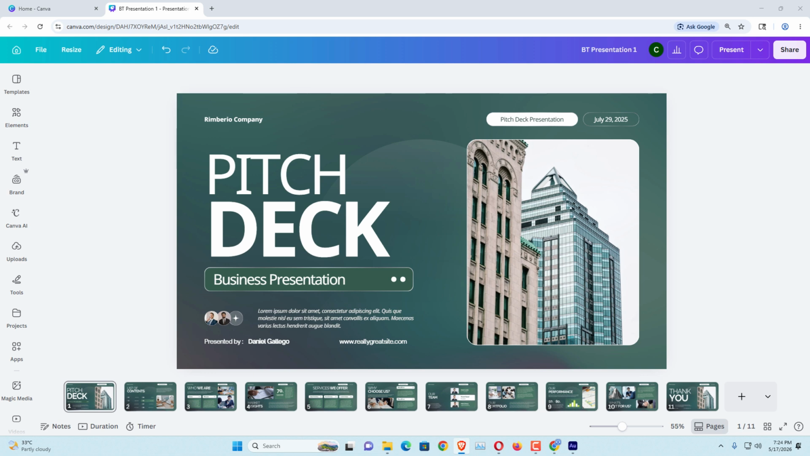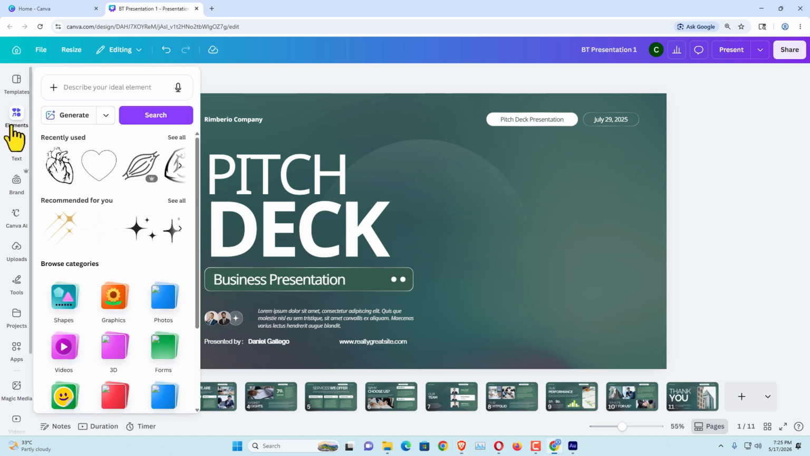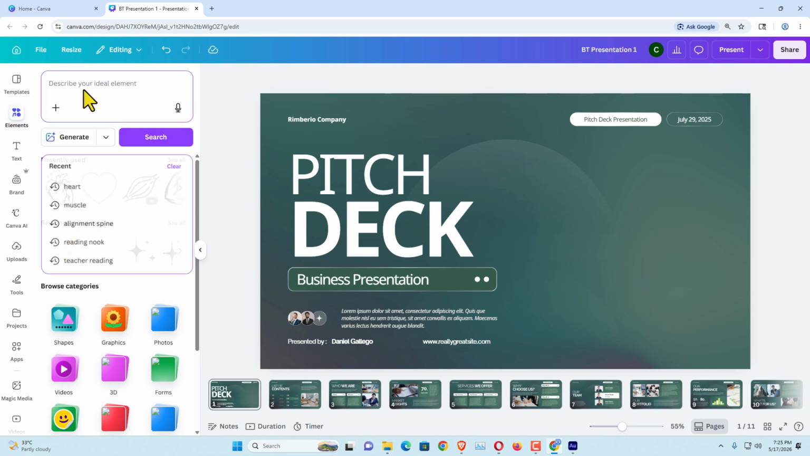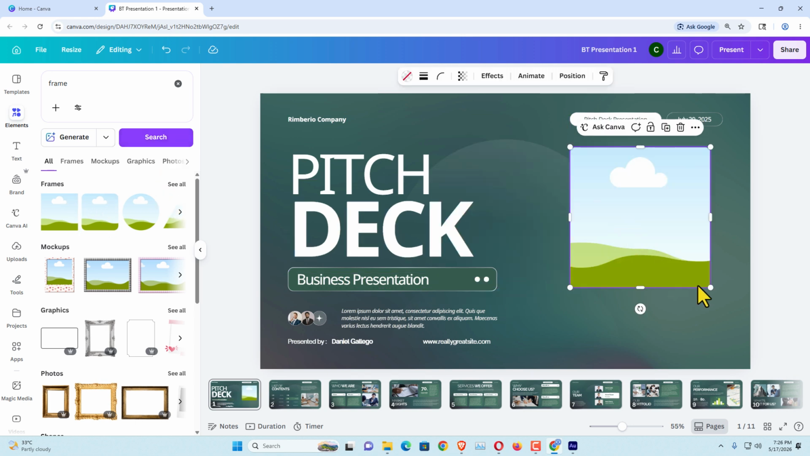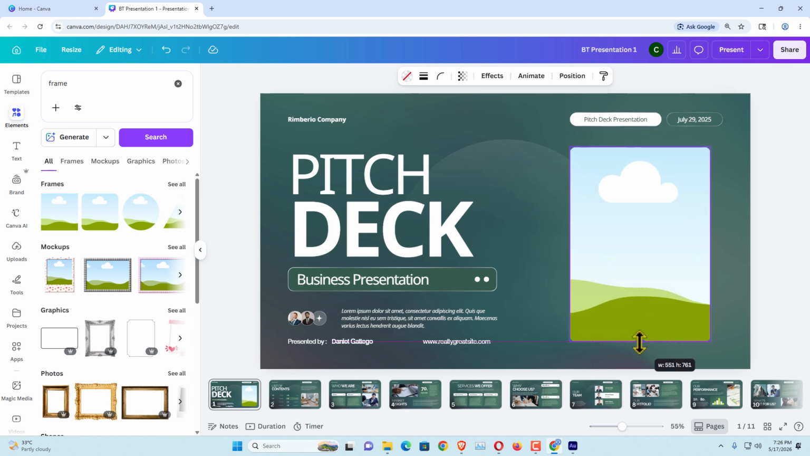Hi everyone, let's see how to add images to a Canva presentation. I'm going to click Elements and search for a frame. And here you can see the frame. I'm going to click on this and drag and drop it here. Here it is. The frame will help us organize images properly.